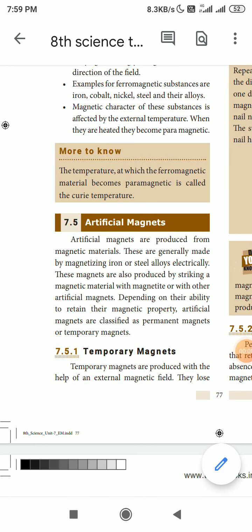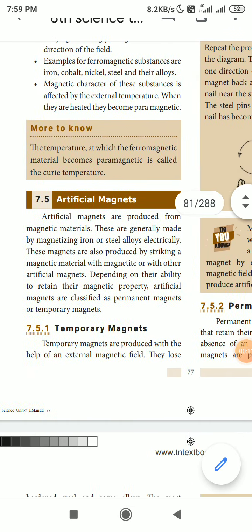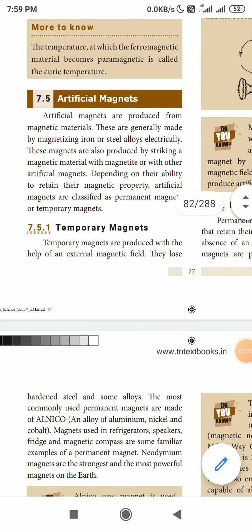Artificial magnets. What are artificial magnets? Artificial magnets are magnets which are man-made. In artificial magnets, there are two divisions: temporary magnets and permanent magnets.